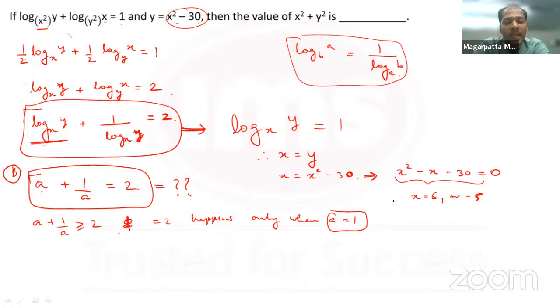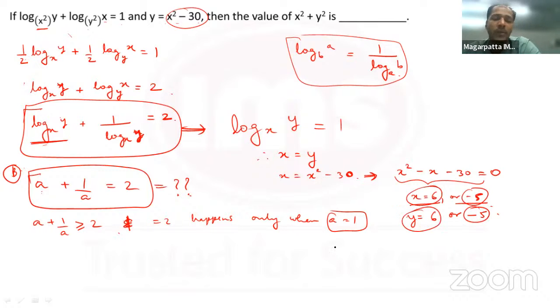Now which value should we take? Or should I get multiple answers? x is either equal to 6 or equal to minus 5, and y is equal to x square minus 30. So 36 minus 30, y would come out to be 6, or 25 minus 30, that is minus 5. Is there any issue with x equal to 6 or x equal to minus 5? Otherwise I'll have multiple answers possible here. So is there any restriction here?